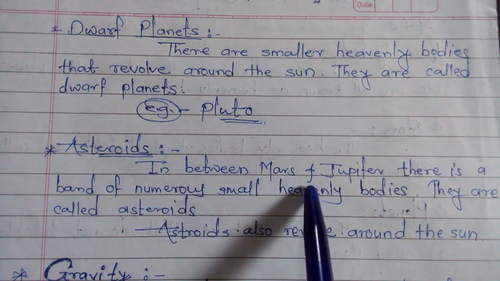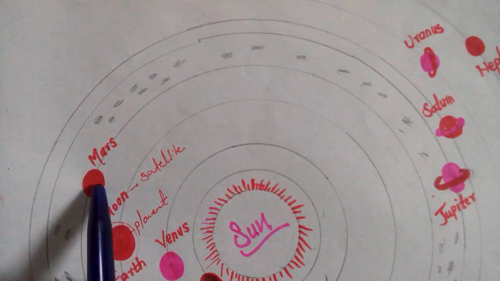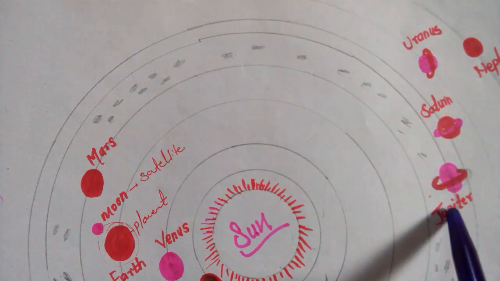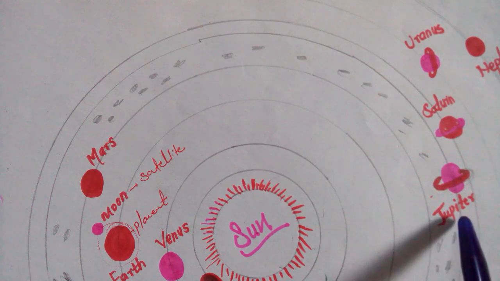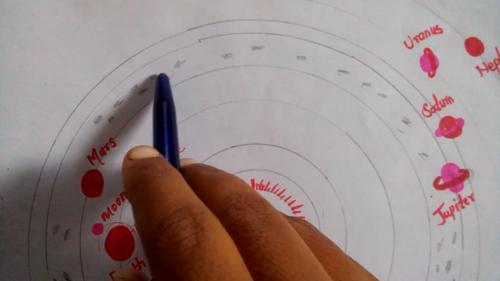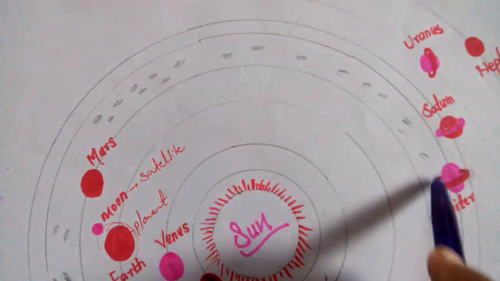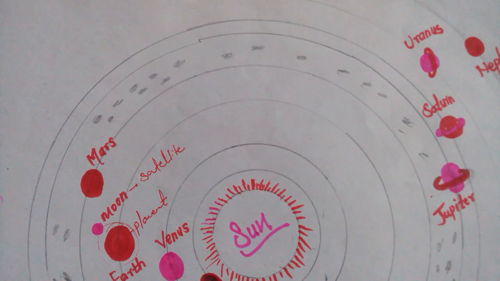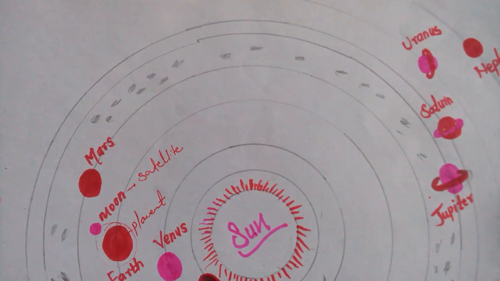Then see the asteroid. Now see, in between Mars and Jupiter. Here I already showed you. See here, this is Mars, correct? This is Mars and here Jupiter. In between Mars and Jupiter, which band like structure is there? It is said to be the asteroids. Where is the position of the asteroids? In between Mars and Jupiter.